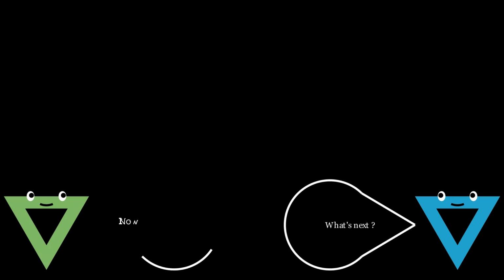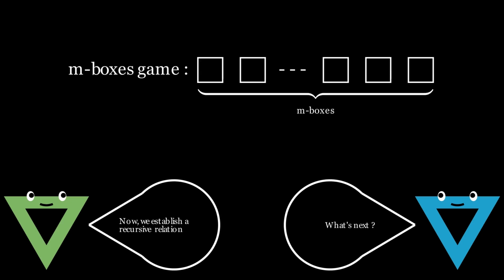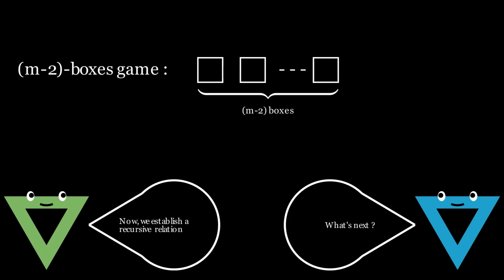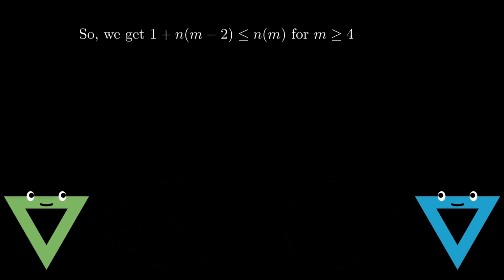Now we establish an inequality between n of m and n of m minus 2 for m greater than or equal to 4. Suppose we are solving an m box game and our response to the first guess happens to be a 0. Then it means both the coins are in the remaining m minus 2 boxes. So after the first guess, the problem is equivalent to an m minus 2 box game. Thus, in the case when the first guess gets a response of 0, we need at most 1 plus n of m minus 2 guesses. So we get that n of m is greater than or equal to 1 plus n of m minus 2 for m greater than or equal to 4.